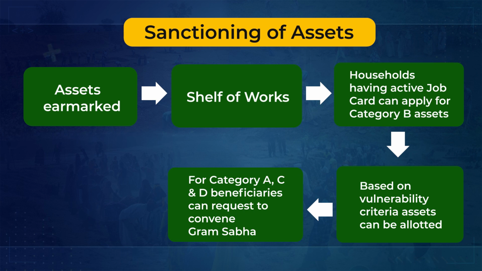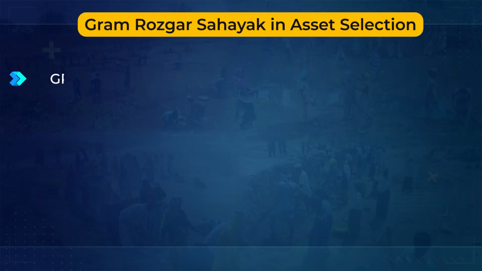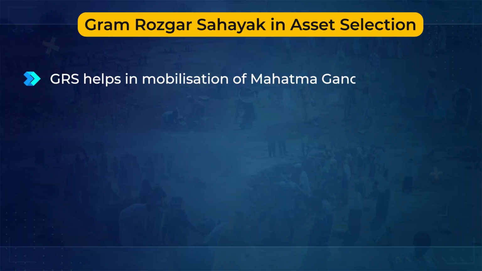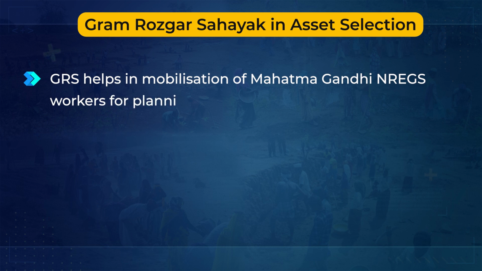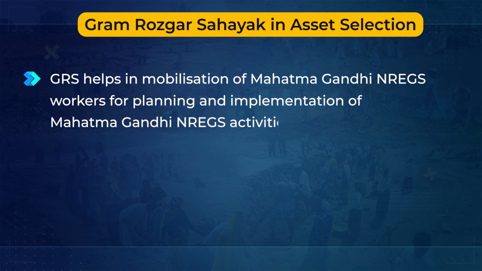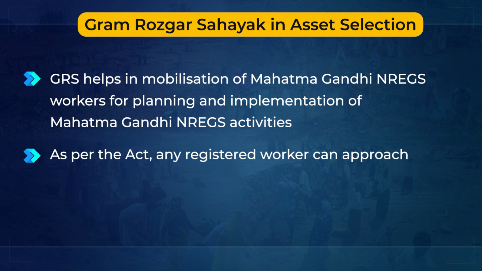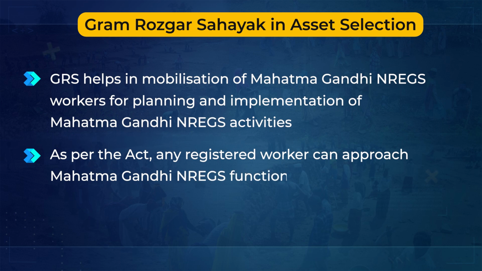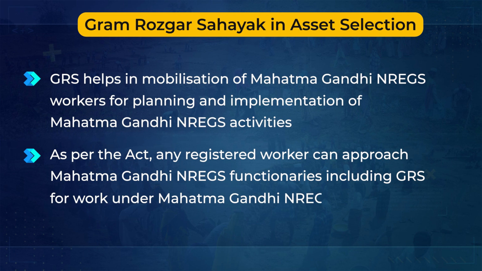The GRS helps in mobilization of Mahatma Gandhi NREGS workers for planning and implementation of Mahatma Gandhi NREGS activities. As per the Act, any registered worker can approach Mahatma Gandhi NREGS functionaries, including GRS, for work under Mahatma Gandhi NREGS.